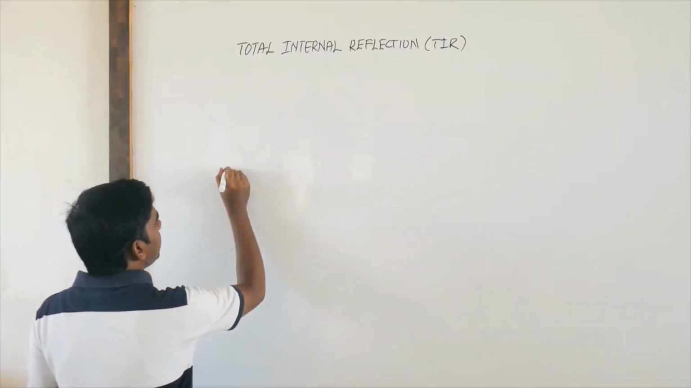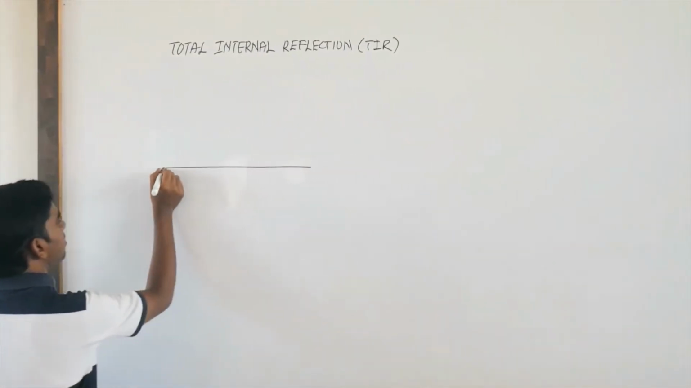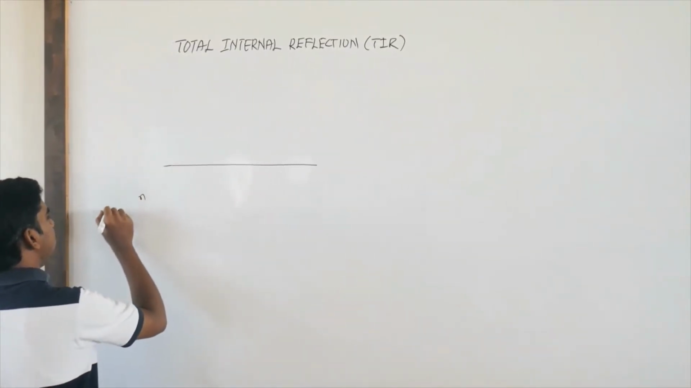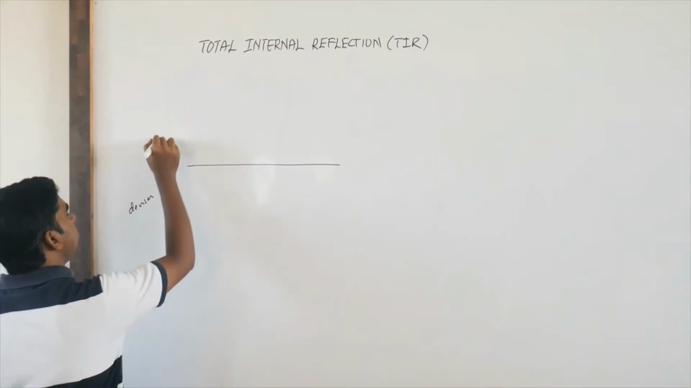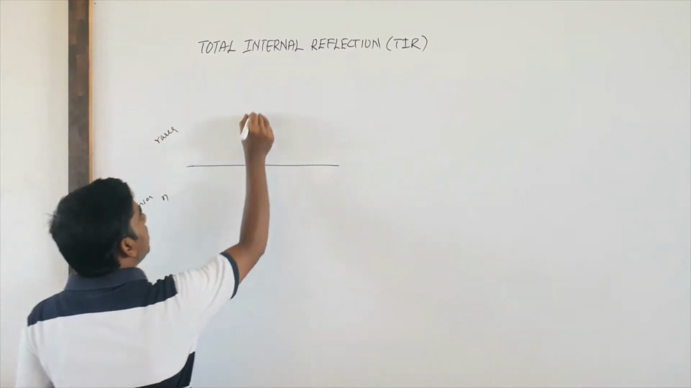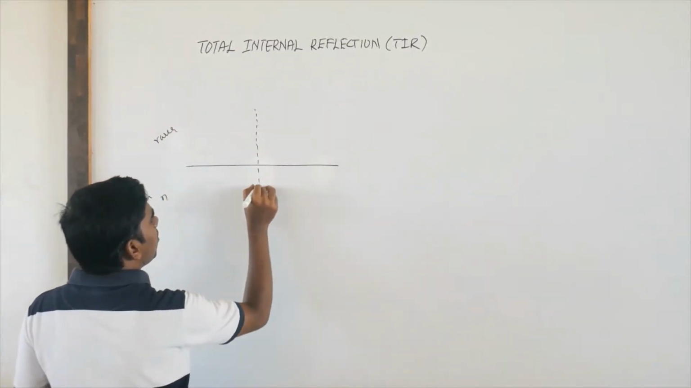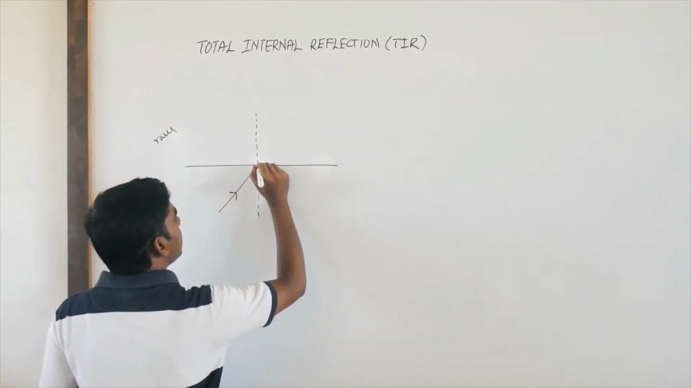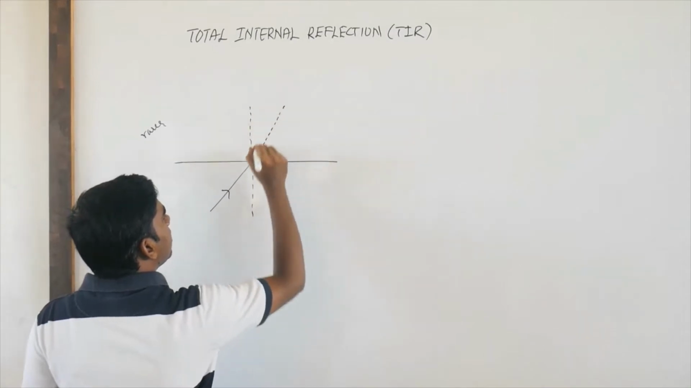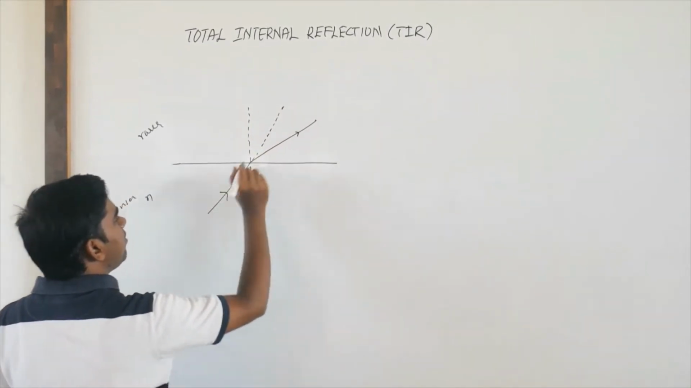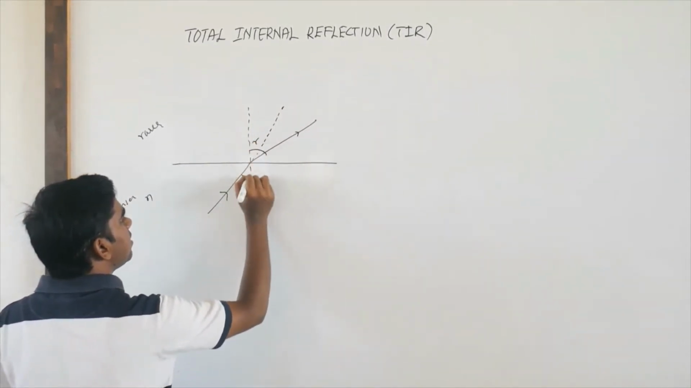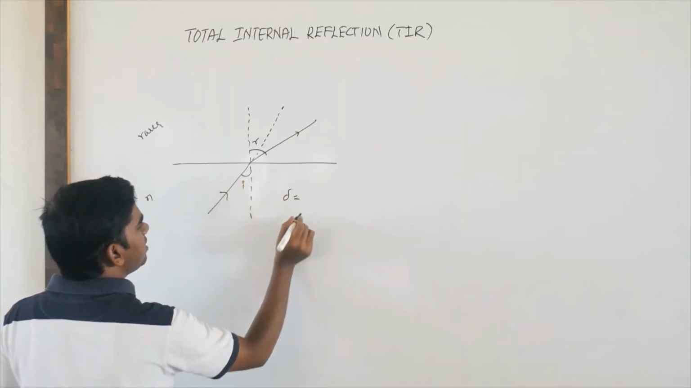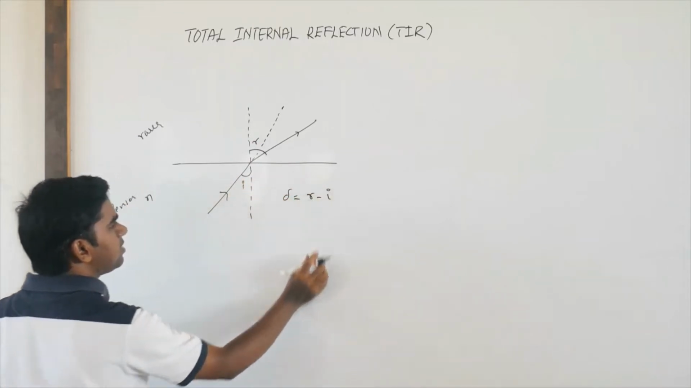So we know that when light travels from a denser medium to a rarer medium, this I will take as the denser medium, and this the rarer medium. When light travels from denser to rarer medium, it will bend away from the normal. So here R is greater than I, and the deviation is R minus I.